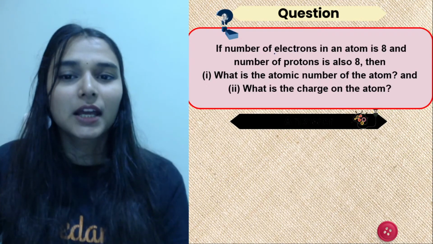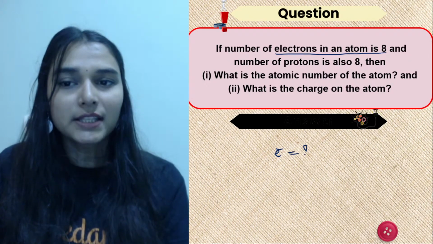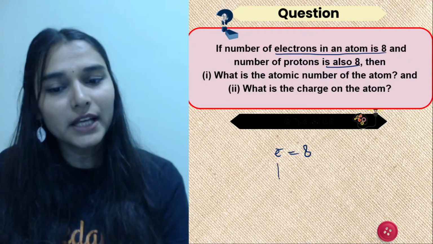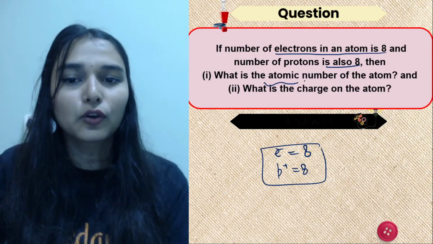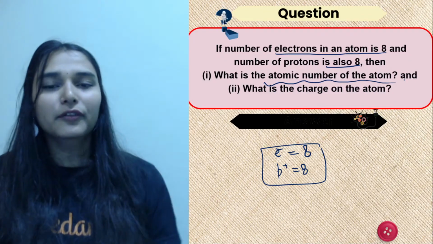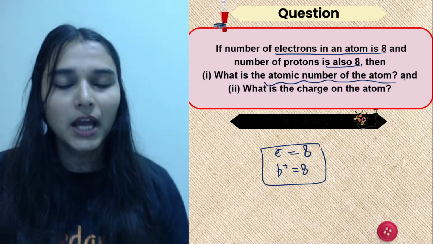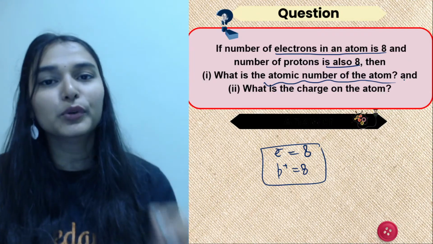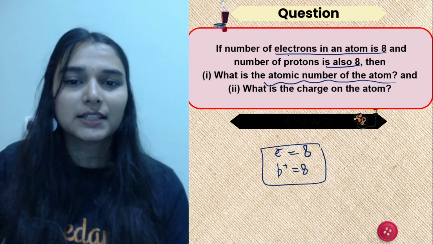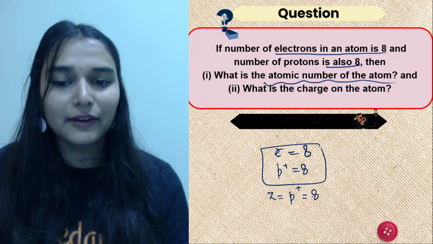The next one. If number of electrons in an atom is 8, okay, electrons are 8 and number of protons are also 8, then what is atomic number of an atom? देखो, no matter what is the number of electrons, you ignore that. If protons are given to you, then atomic number is always equal to number of protons. That is a thumb rule. ठीक है, so atomic number कितना होगा? That is equal to number of protons. That would be 8.